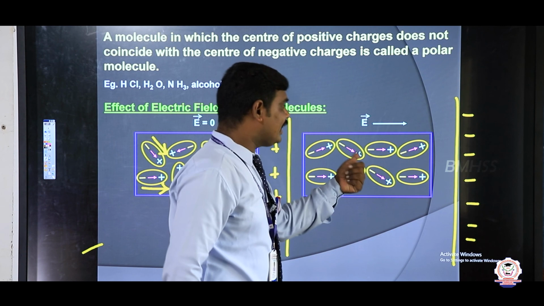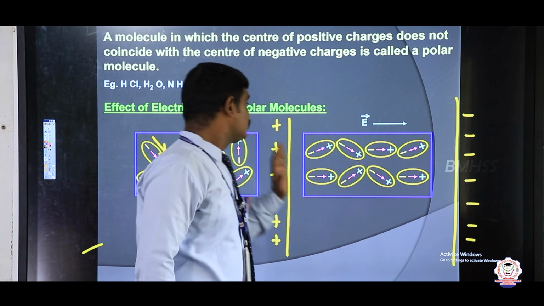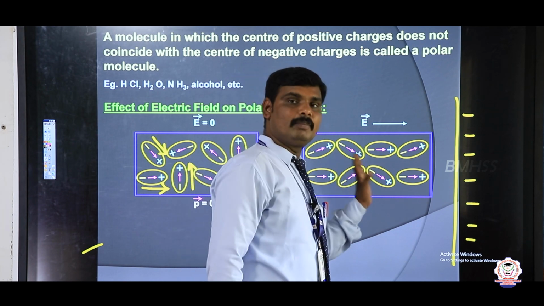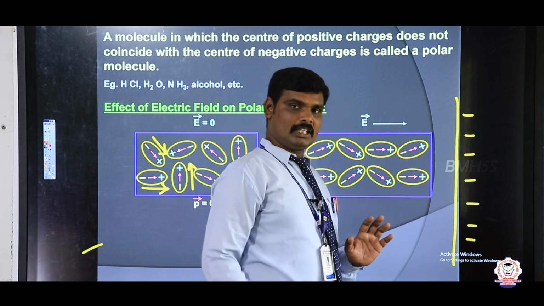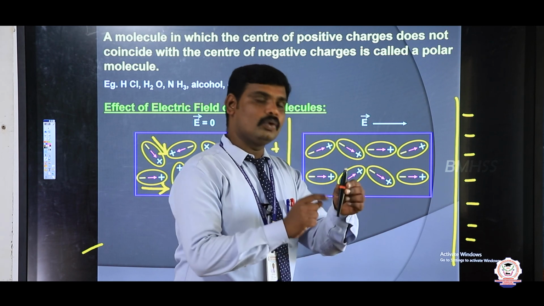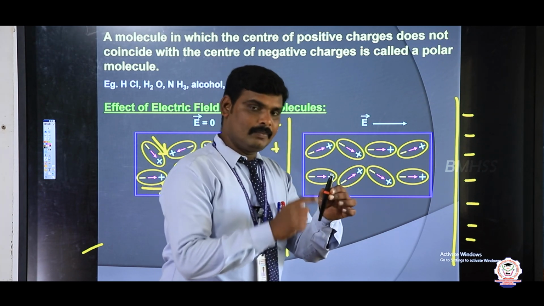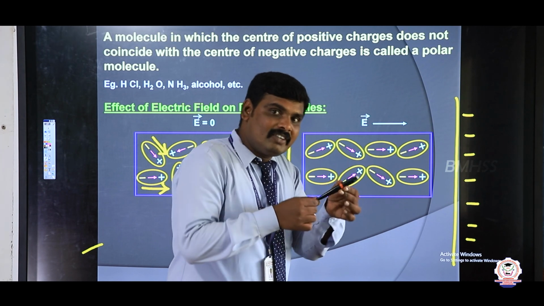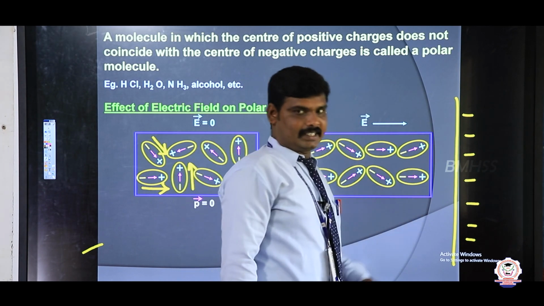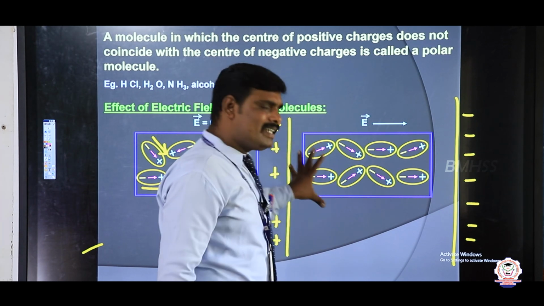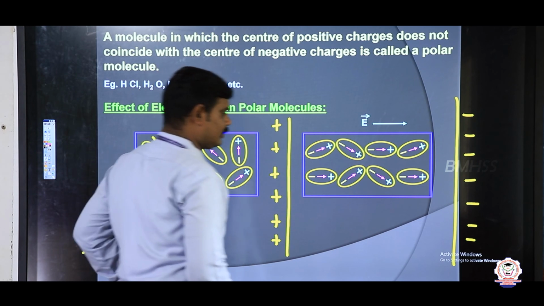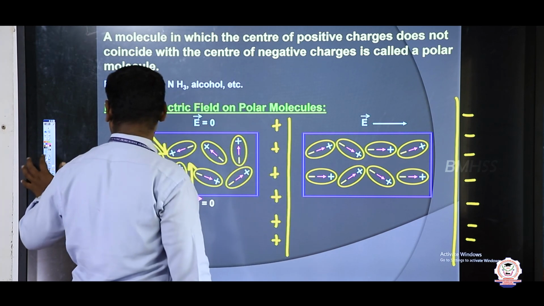Because all the electrons will be attracted towards the positive terminal and the positive charges will be attracted towards the negative terminal. That's why they will be aligned. Suppose when I apply the electric field, this dipole will be aligned in which direction? Along the electric field direction. Now the net dipole moment will act in which direction? Along the electric field direction.